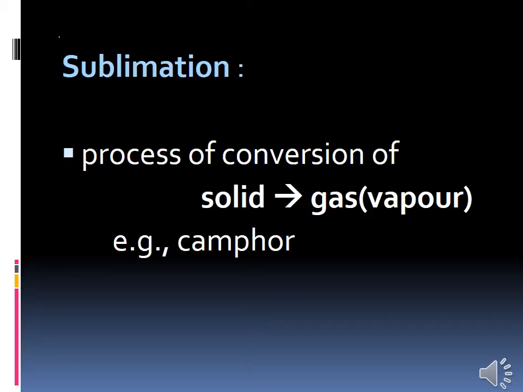What is meant by sublimation? The process of conversion of solid to vapor state, that is gaseous state, is called sublimation. Camphor is an example of sublimation. Because you are heating, the intermolecular space increases and the intermolecular force of attraction decreases.